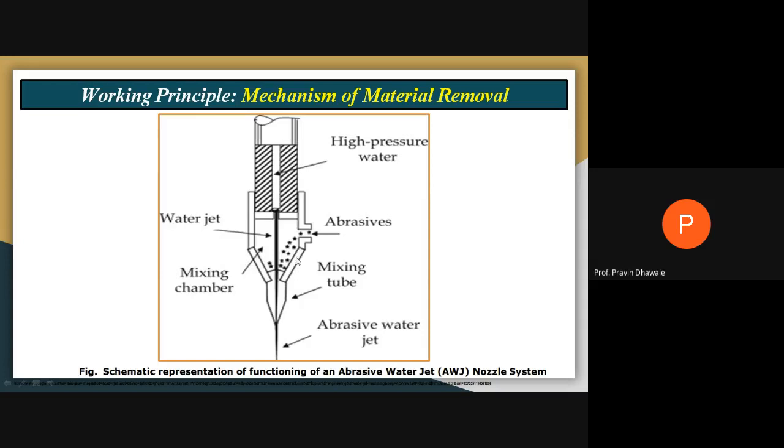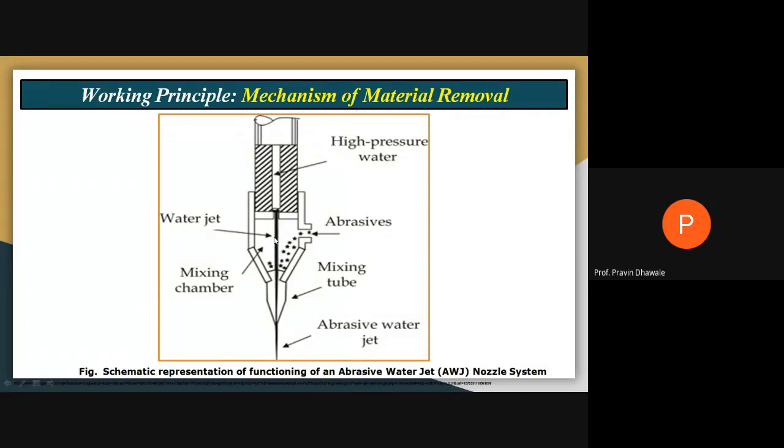This part will be called a mixing chamber, where we are passing abrasive particles, that is, small sharp edge shaped metal particles. We are passing them through this mixing chamber through this opening, right? This water plus this abrasive particle both come into this mixing tube, where we are getting mixing of abrasive particles with water. And this part will be called a nozzle, gradually reducing cross sectional area.